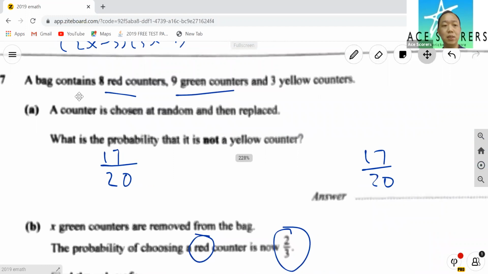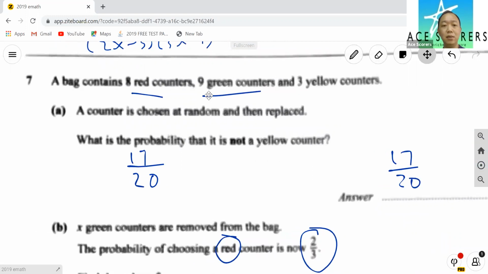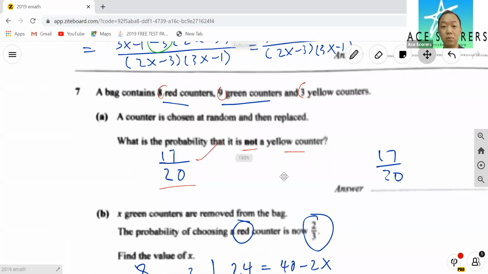Next is probability. A bag contains 8 red counters, 9 green, and 3 yellow. A counter is chosen at random and replaced. What is the probability that it is not yellow? So you want to find the total. What's the total number? 8, 9, 17, 20. So the total is 20. So what is the probability it's not a yellow counter? Not yellow means it is 17, right? Because it's red, 8, and green, 9. So 8 plus 9, 17, 17 out of 20. So probability questions are pretty simple as well.